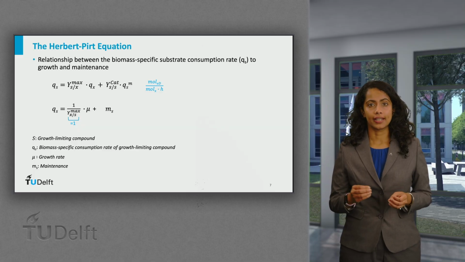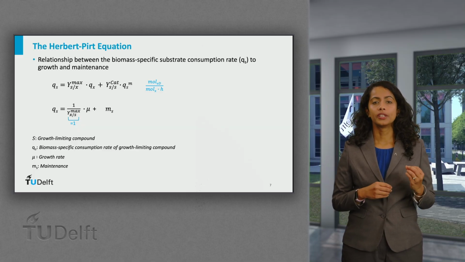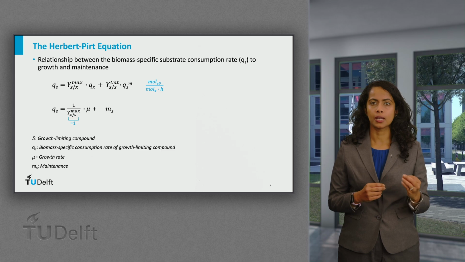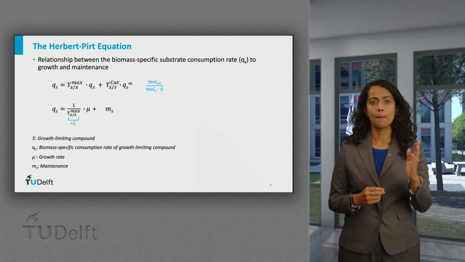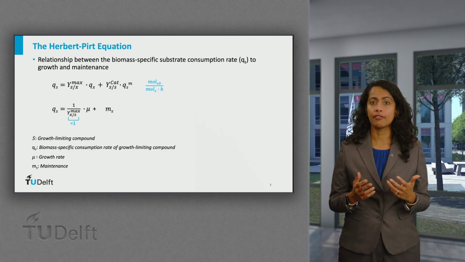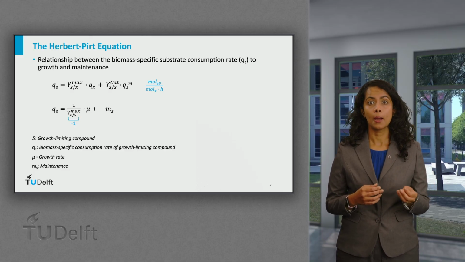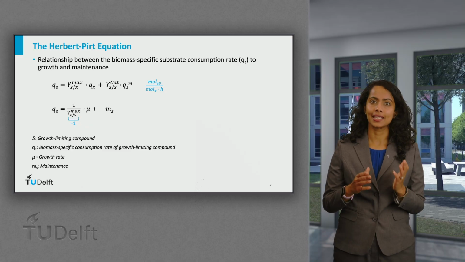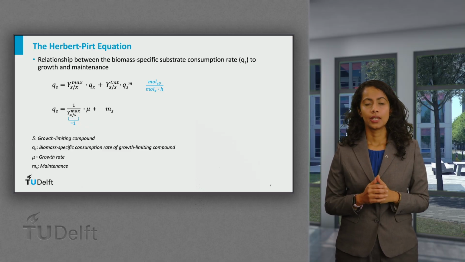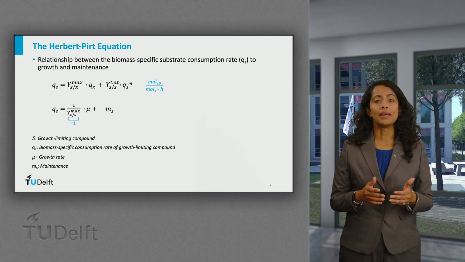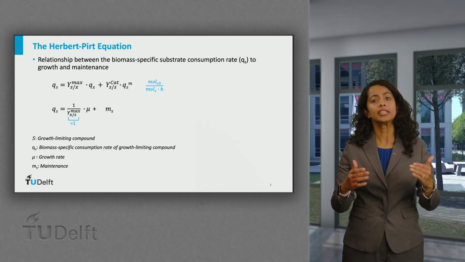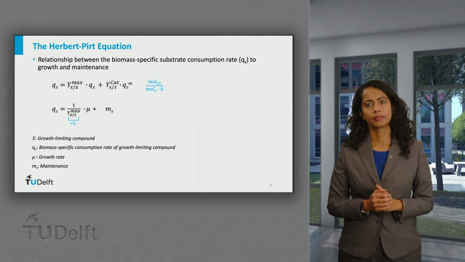We can rearrange this equation with the maximum yield of substrate per biomass, S per X, also referred to as the inverse of the maximum yield of substrate per biomass, which can be calculated based on the stoichiometry of the microbial metabolism.